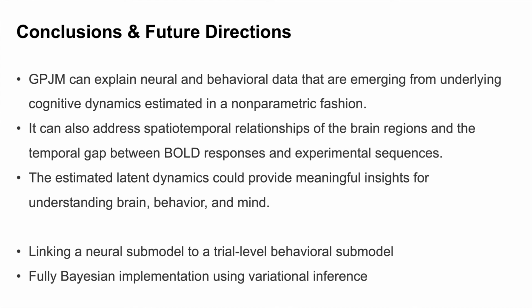In summary, GPJM can explain neural and behavioral data assuming that they emerge from underlying cognitive dynamics estimated in a non-parametric fashion. It can also address some important issues in modeling neural data, such as spatiotemporal modeling and considering the hemodynamic lag in the fMRI data. Finally, the estimated latent dynamics could provide meaningful insights for understanding the brain, behavior, and mind.